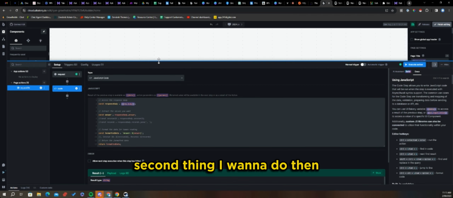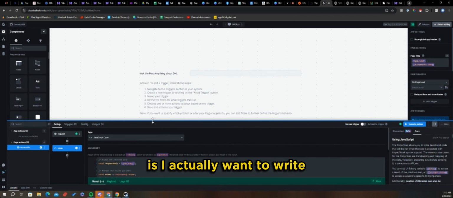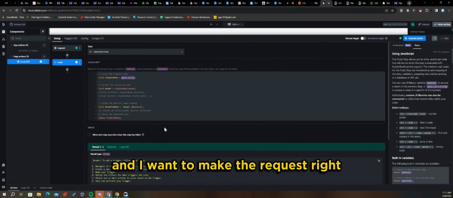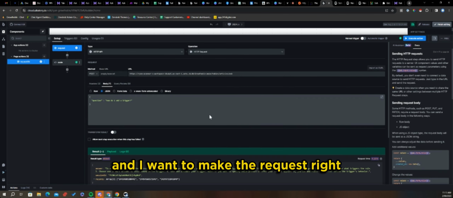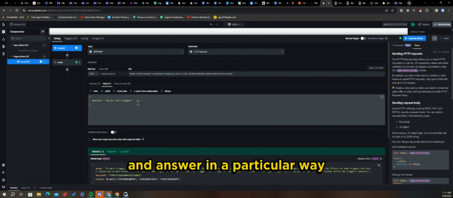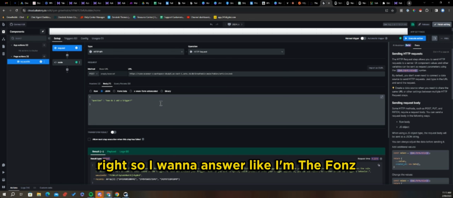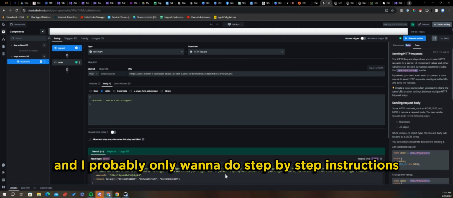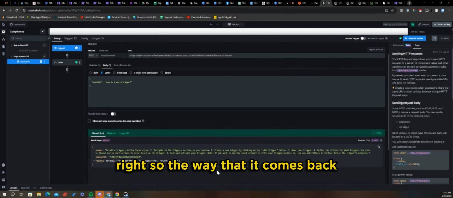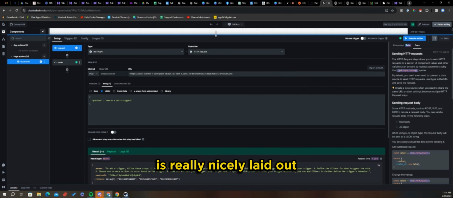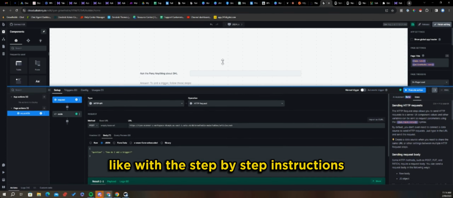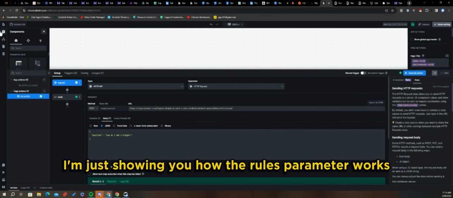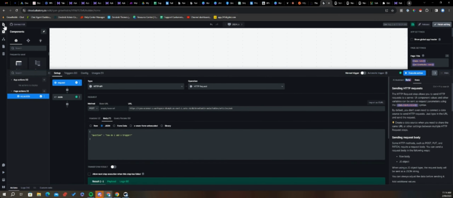The second thing I want to do is take this one step further, and I want to make the request and answer in a particular way. So I want to answer like I'm the Fonz, and I probably only want to do step-by-step instructions, so the way that it comes back is really nicely laid out. Now, you don't have to do the Fonzie thing. You can do whatever you want. Again, I'm just showing you how the rules parameter works, which is kind of cool.